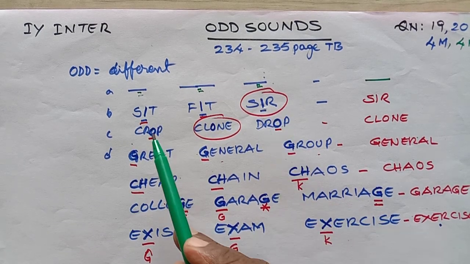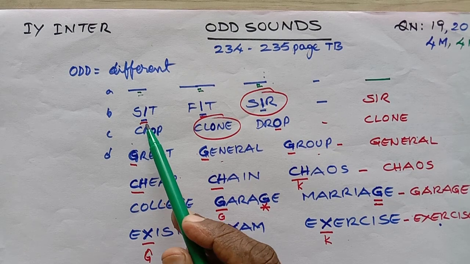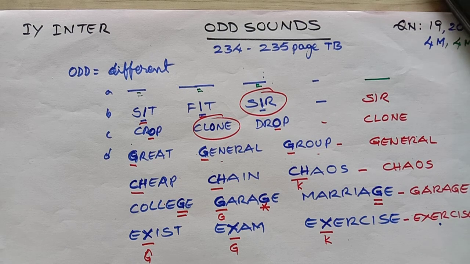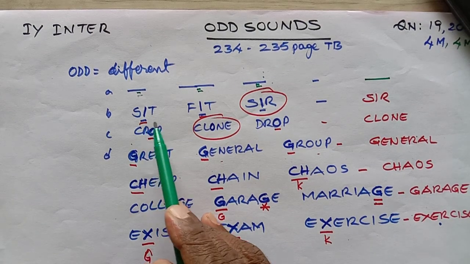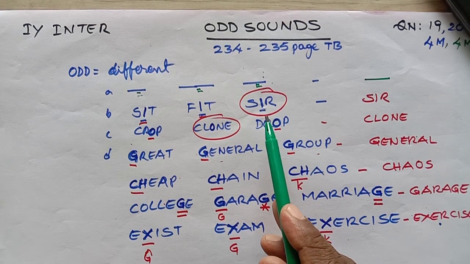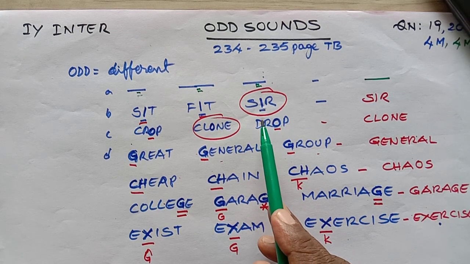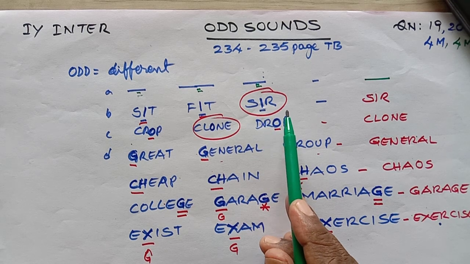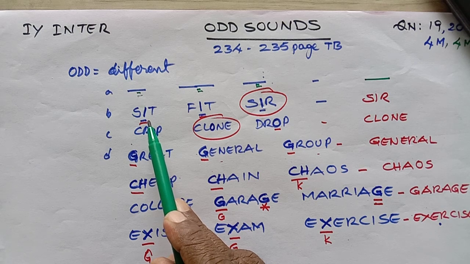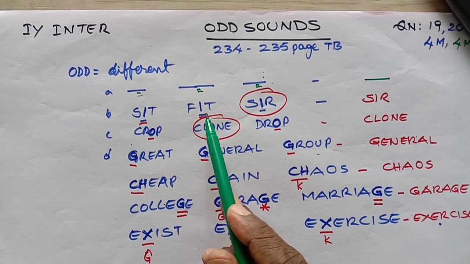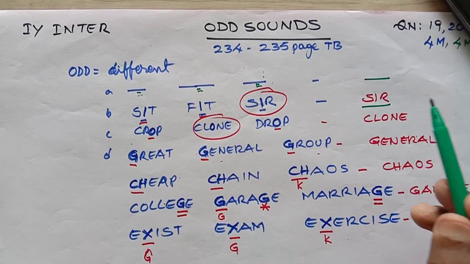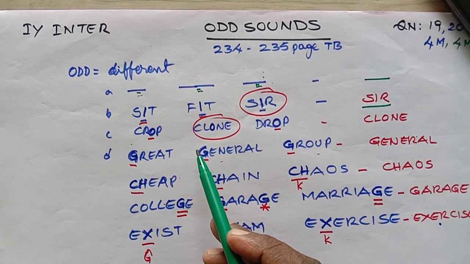Which letter is underlined here? I is underlined. What does it mean? We have to see the spelling of I in all these 3 words and identify which one is differently pronounced. Sit, here we are taking the E sound. Fit. And this is serve. Serve is our answer.